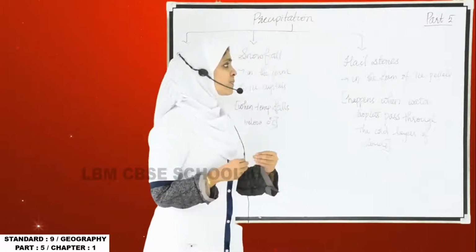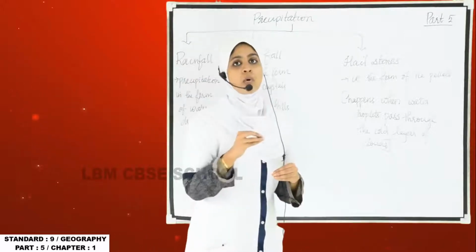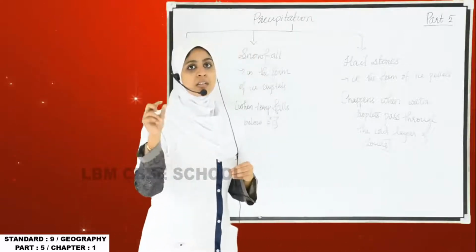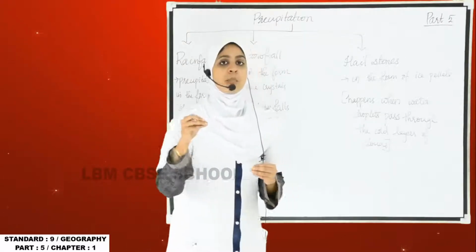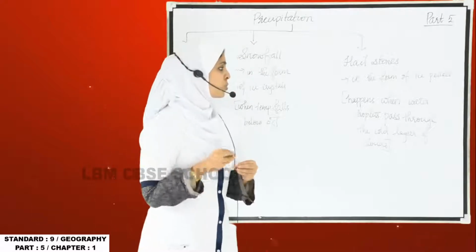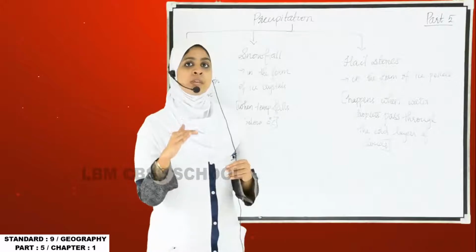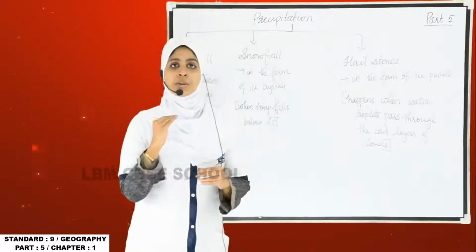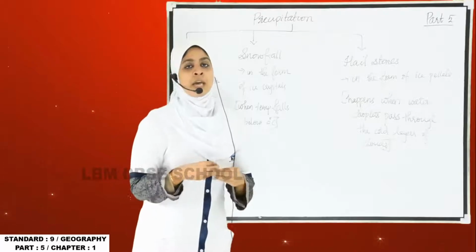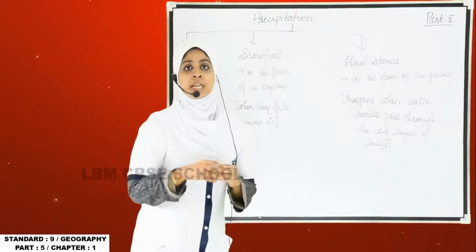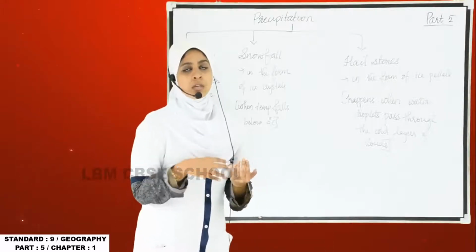So what are ice pellets? Ice pellets are a mixture of snow and water. What happens is that the water droplets sometimes pass through the cold layers of clouds in the atmosphere. We know that the atmosphere has a wide variety of clouds, right? Some can be very thick, some can be thin, and some are larger in size. I told you about the different types of clouds in the last class, like cumulus clouds, cirrus clouds,